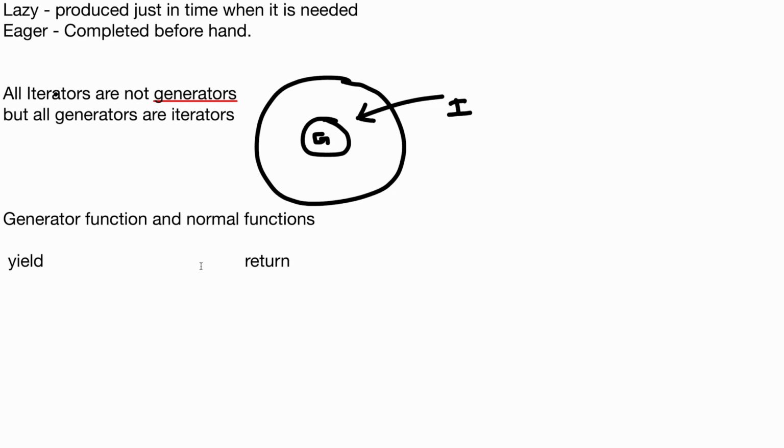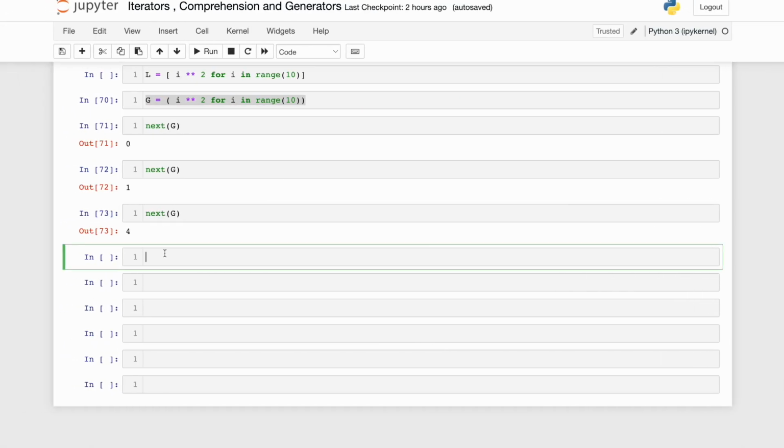Now let's see an example of how yield works. When the Python yield statement is hit in a generator function, the program will suspend function execution and return the yielded value to the calling object. Whoever is calling, I will return the value.